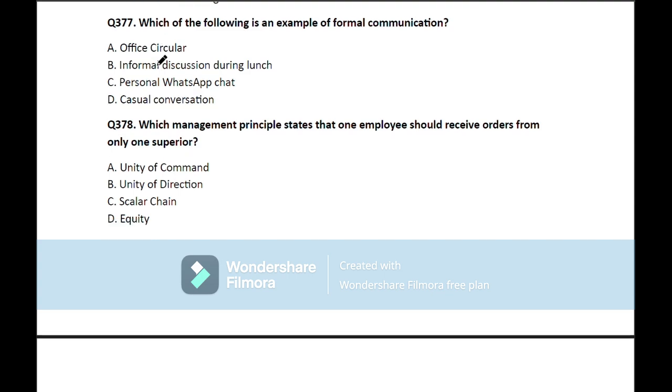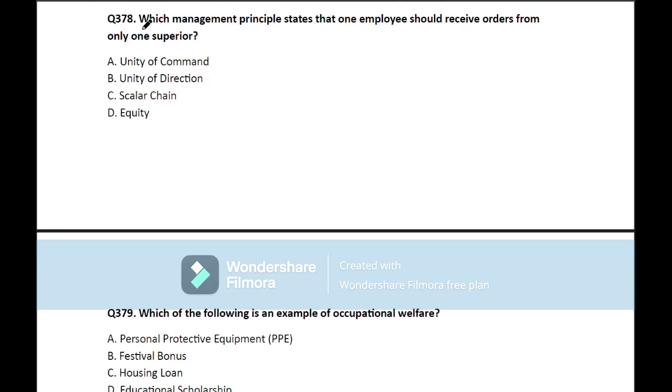Question number 377. Which of the following is an example of formal communication? So here the correct answer is office circular. Move on to the next question.